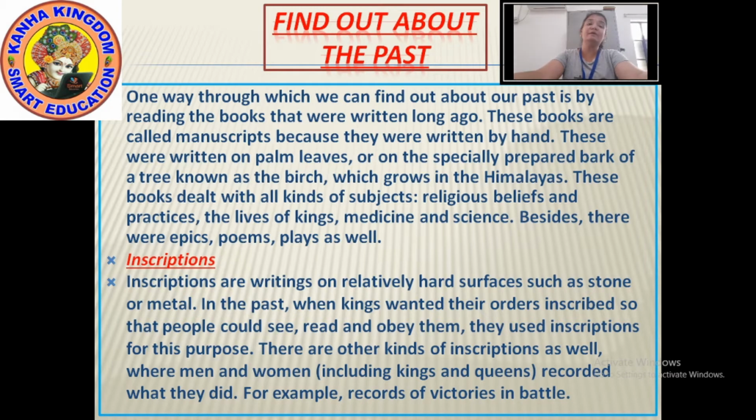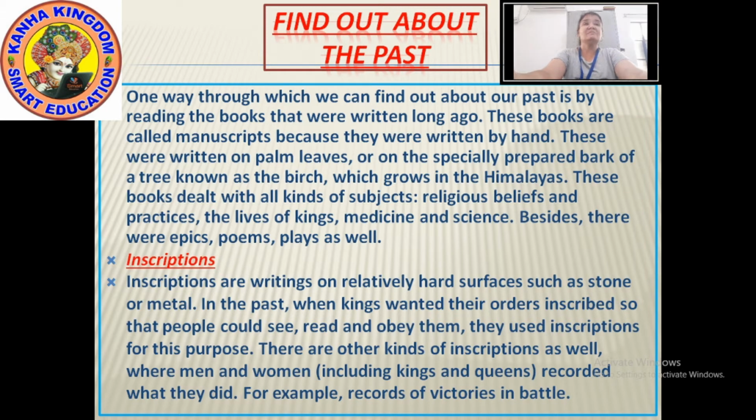And these books were known as manuscripts. Why were they known as manuscripts? Because they were written by hand. And in olden days, in ancient times, there were no papers to write on. Then how did people write? People wrote on palm leaves. Palm is the name of a tree, and on the leaf of that tree they used to write the manuscripts.